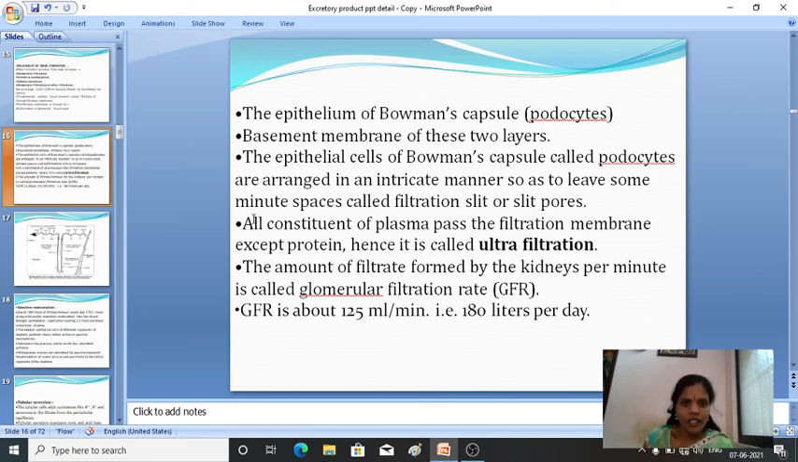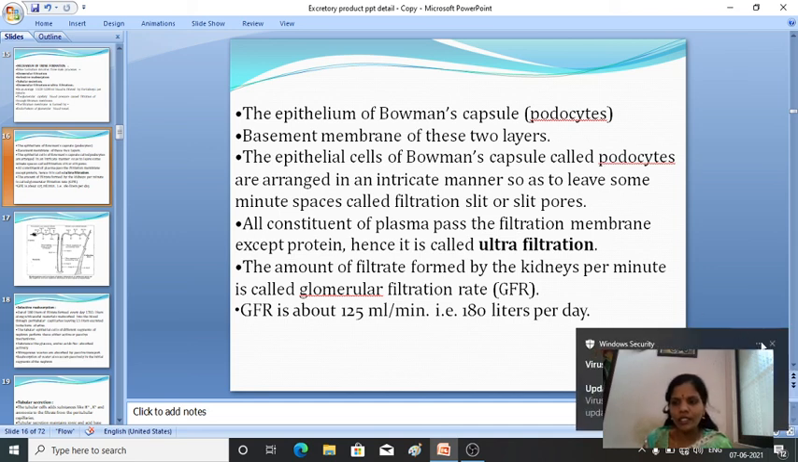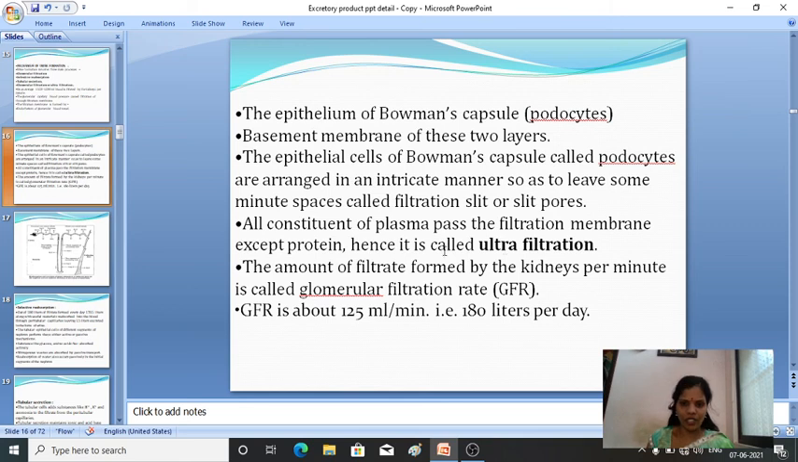Then the filtrate mainly constitutes plasma. So what is ultrafiltration? Generally all the materials pass through the filtration membrane except the protein, so it is known as ultrafiltration. All the constituents of the plasma pass through the filtration membrane except protein, hence it is called ultrafiltration.